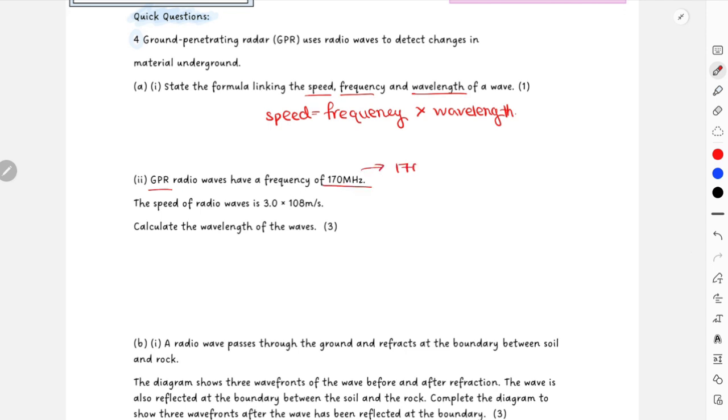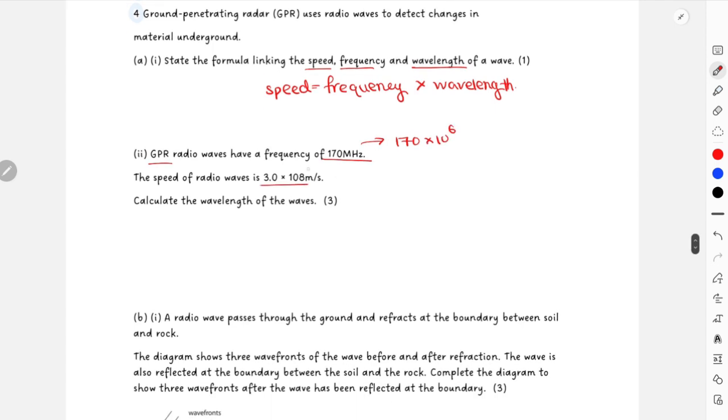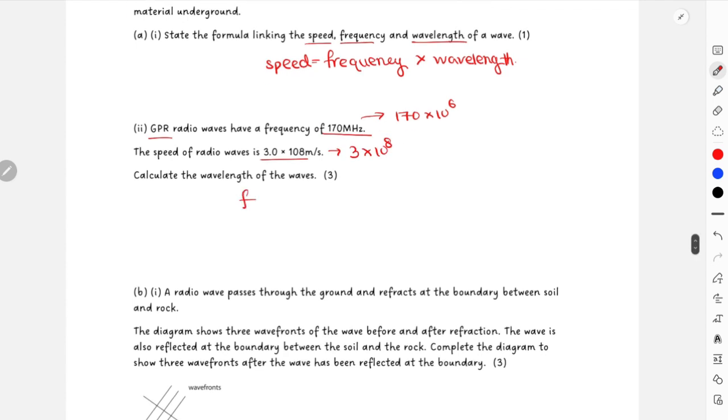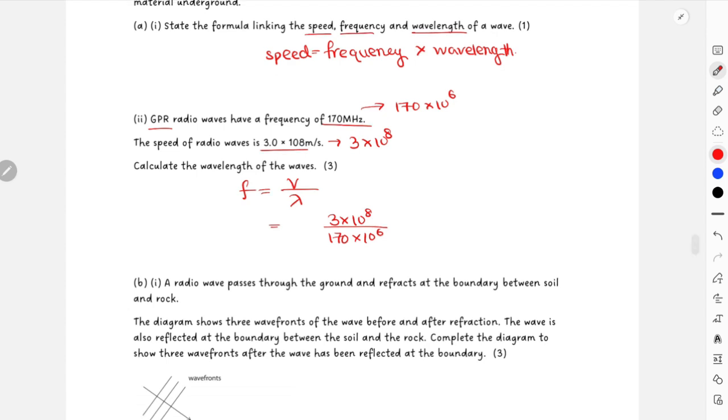I have already stated that mega is 10 to the power of 6, and the speed is, this is actually a typing mistake, 3 into 10 to the power of 8 meters per second. You need to find out the wavelength, that is speed divided by frequency: 3 into 10 to the power of 8 over 170 into 10 to the power of 6. If you calculate that, that will give you the value for your wavelength.